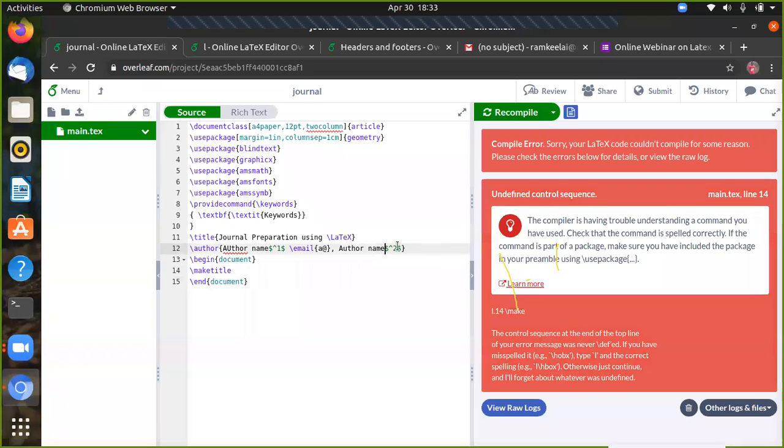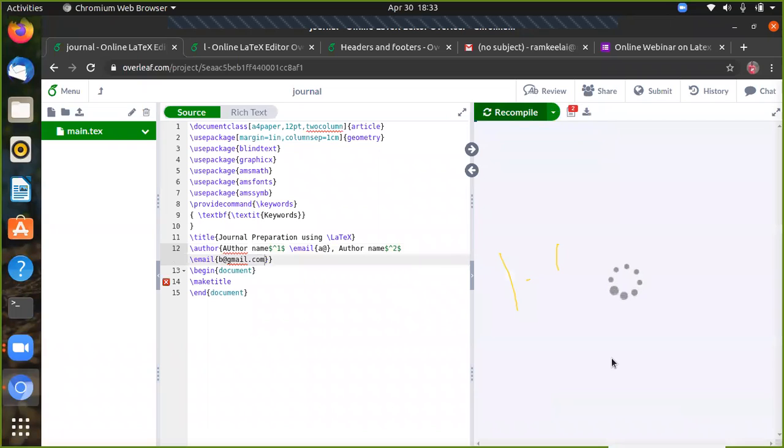Author name, dollar symbol. Yeah, you can see here.